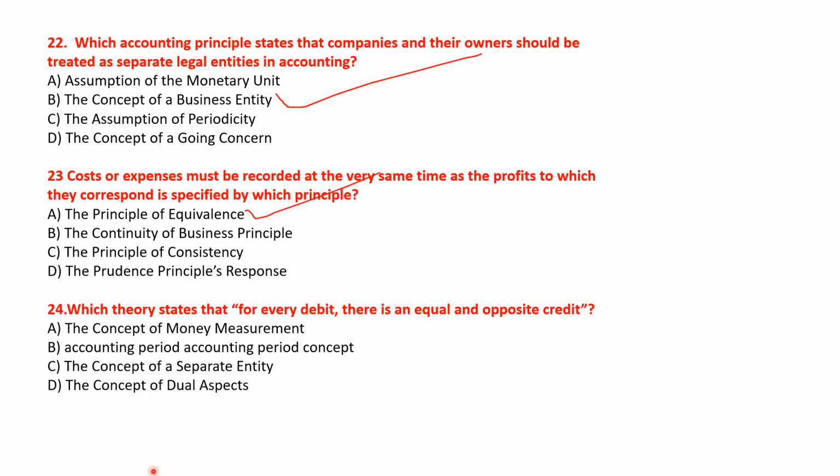अगला क्वेश्चन देखते हैं. Which theory states that for every debit there is an equal and opposite credit? ऑप्शन देख लेते हैं. The concept of money measurement, accounting period concept, the concept of a separate entity, and the concept of dual aspects. So here the right answer will be option D, the concept of dual aspects. Okay. अगला क्वेश्चन देखते हैं.